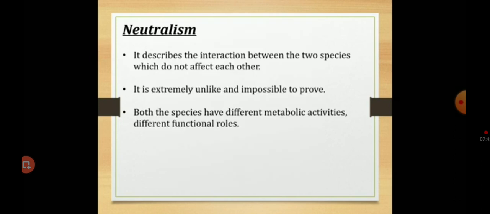The last one is neutralism. Neutralism describes the interaction between two species in which both species are not affected, and it is extremely unlikely and impossible to prove. Both species have different metabolic activities and different functional roles.